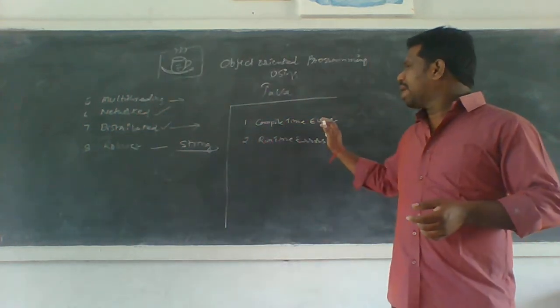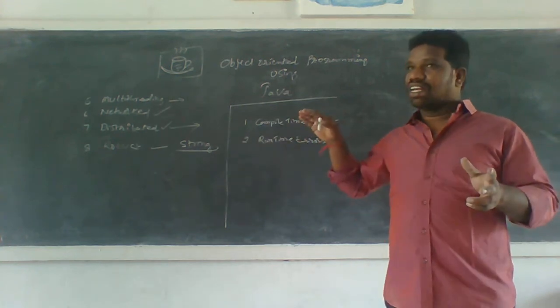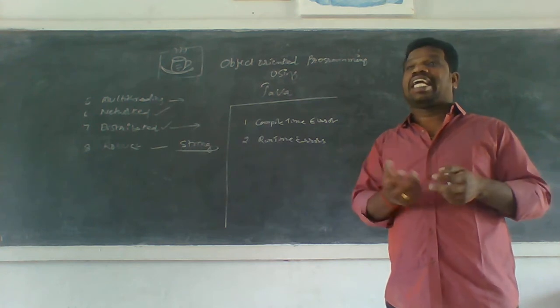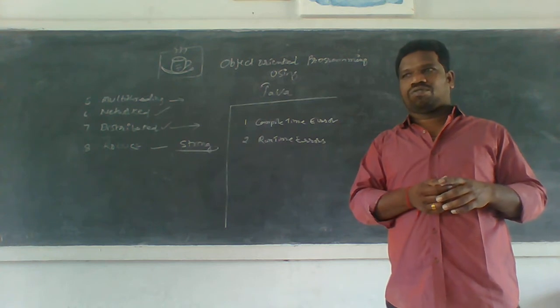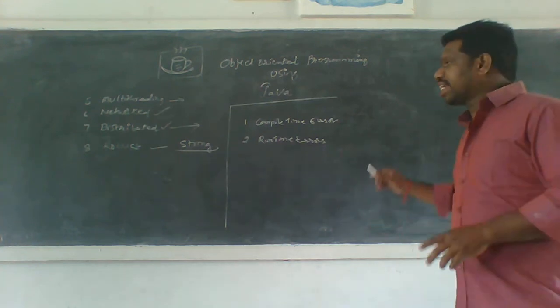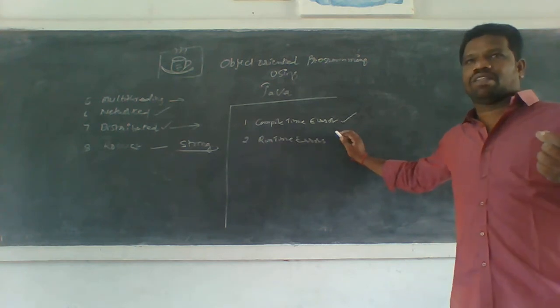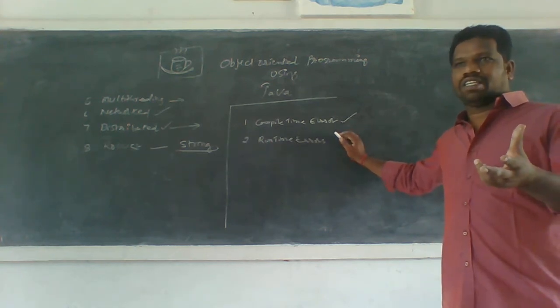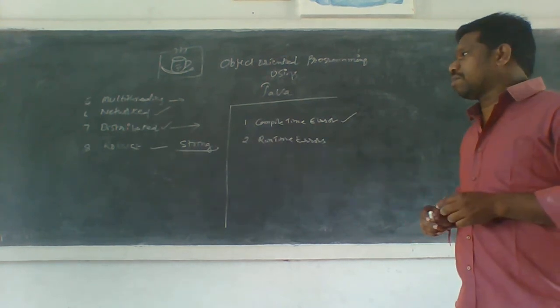A compile time error is an error which can occur while we are entering syntax, misplacing syntax rules. This error occurs at compile time. In Java, we compile the program using javac.